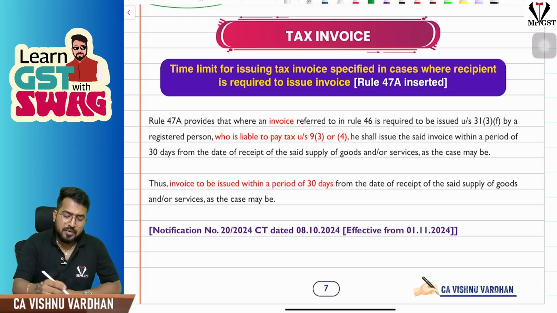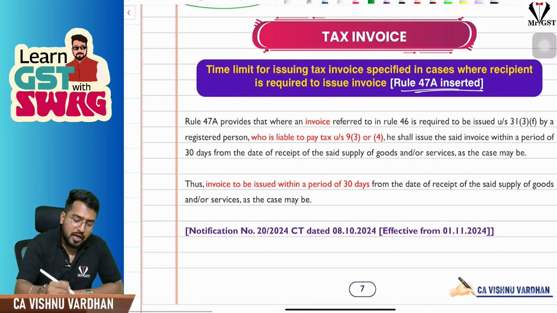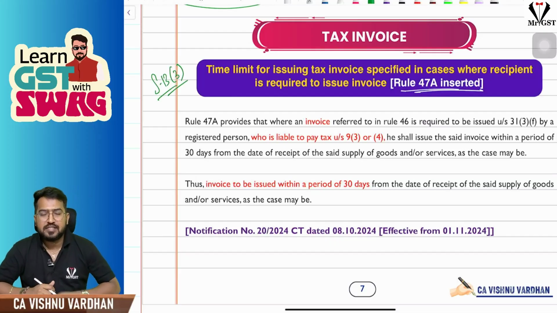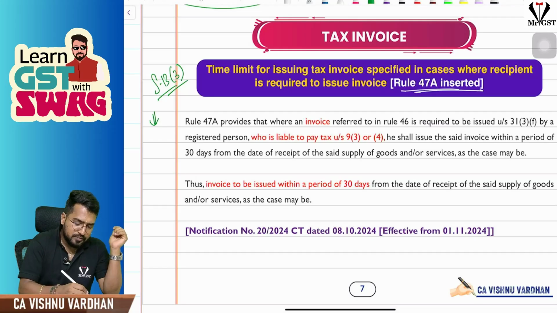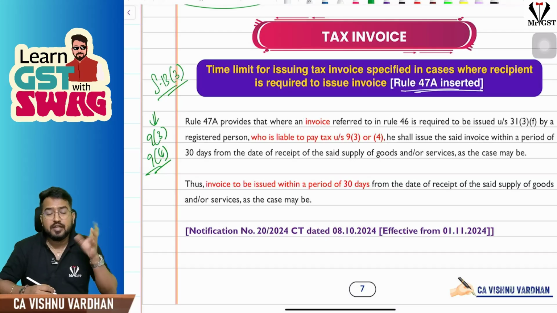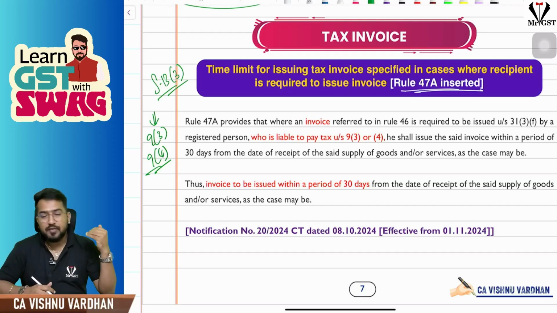So the next amendment is the new rule 47A. Sir, what is this rule 47A? This is linked to the amendment we have seen in section 13 subsection 3, time of supply for services covered under RCM. We have seen the recipient is required to raise the tax invoice, as per 9 subsection 3, 9 subsection 4, who is liable to pay tax under reverse charge mechanism, where the supplier is unregistered. In the law, there was no time limit for him to raise the tax invoice. So now we are bringing a time limit for him also.